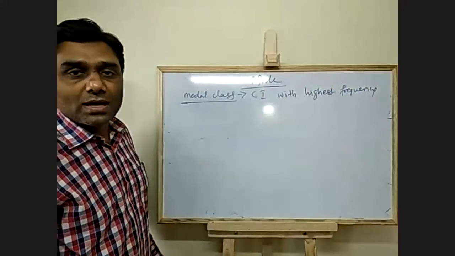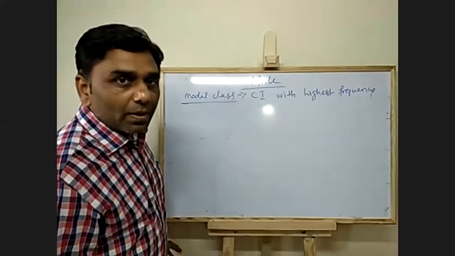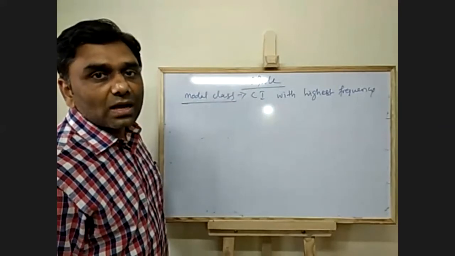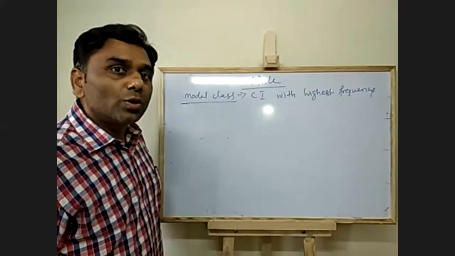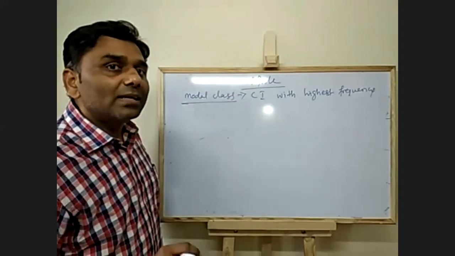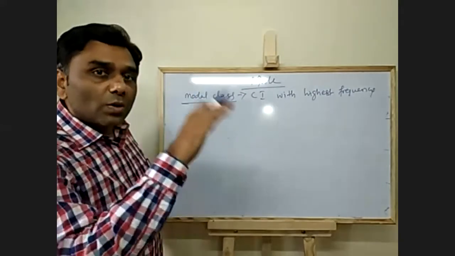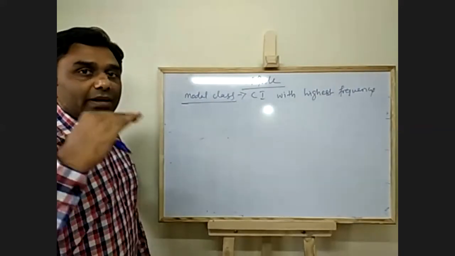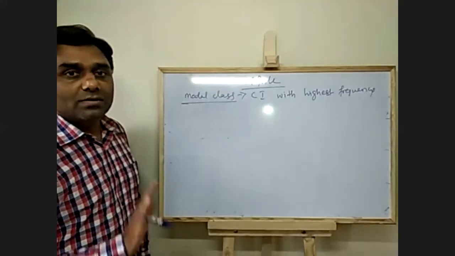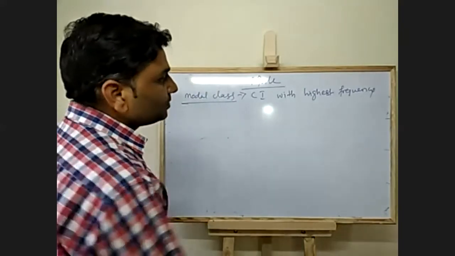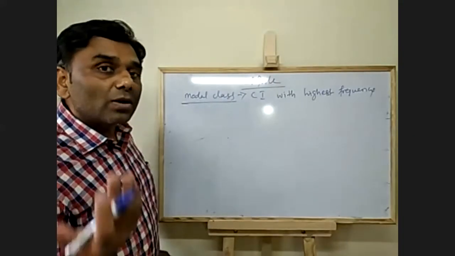That is your modal class. So when you know the modal class, you know the lower and upper class intervals, and you also know F1, that is the modal class frequency. When you know F1, you know F0 and F2, that is the frequency above the modal class and the frequency below the modal class. This is how we calculate mode.